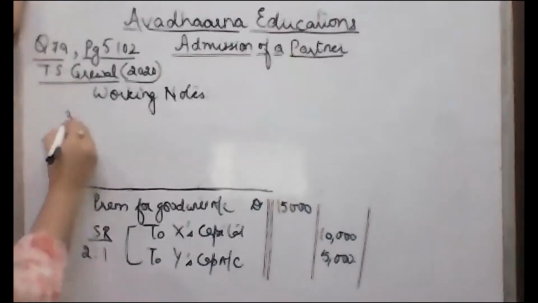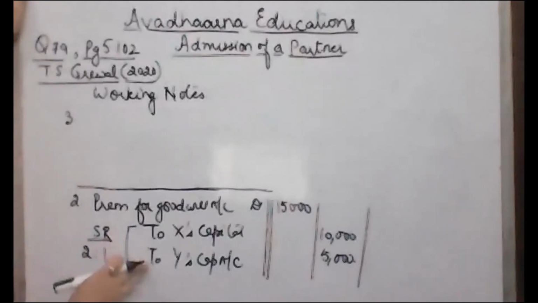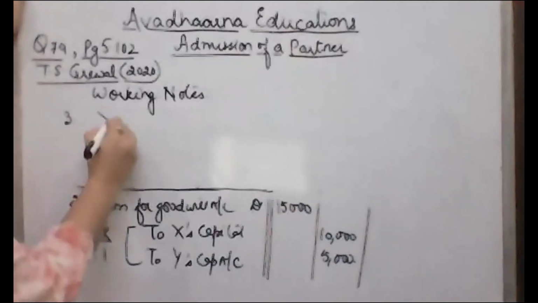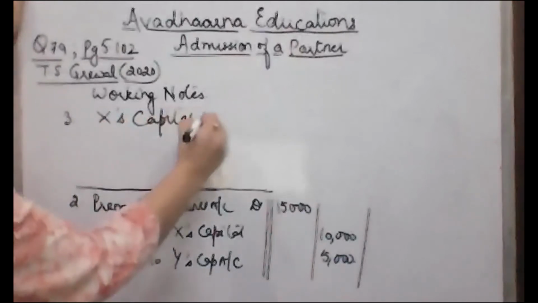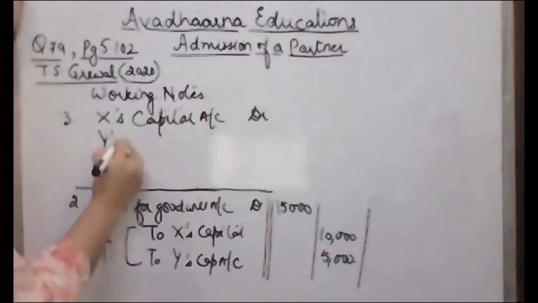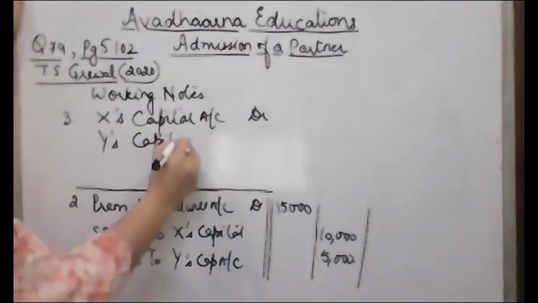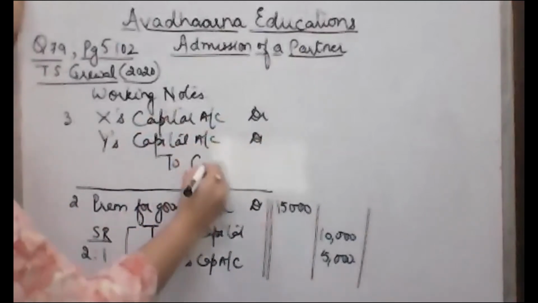The next journal entry will be half of the amount of goodwill is withdrawn by the old partners. So let's debit their capital accounts. X's capital account debited, when partners withdraw goodwill in cash, then their capital accounts are debited to cash or bank account.